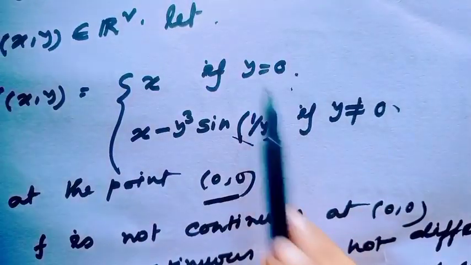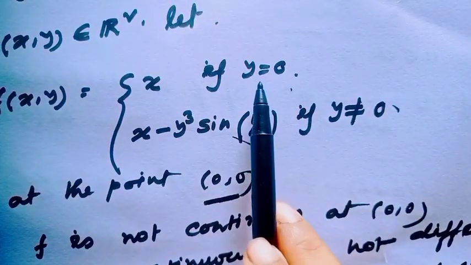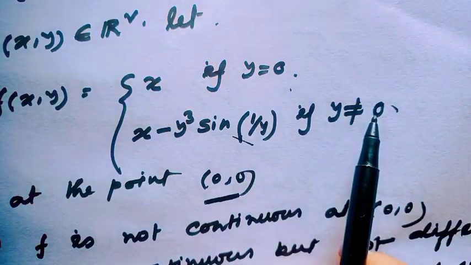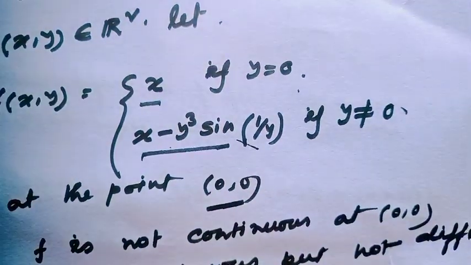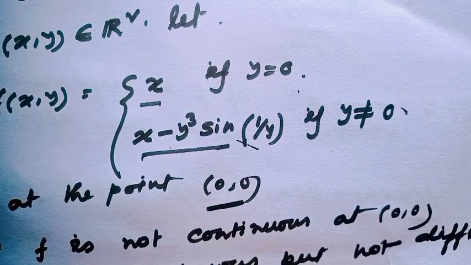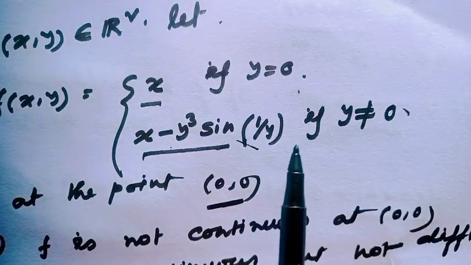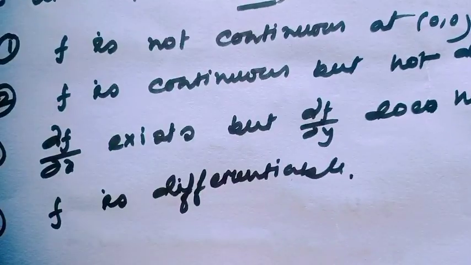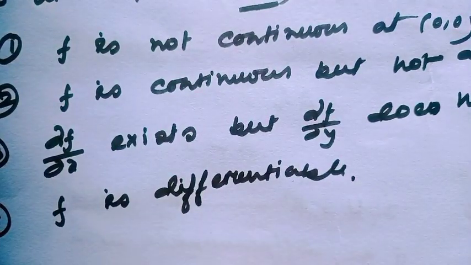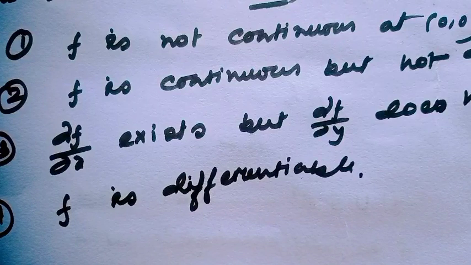Here notice only break at the point (0,0). Otherwise, this function and this function will always be continuous. So we have to check only the point (0,0). At first I will check if f is differentiable at the point (0,0). Why will I straightforwardly check only the differentiability?